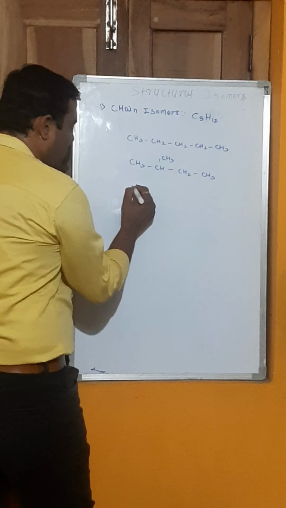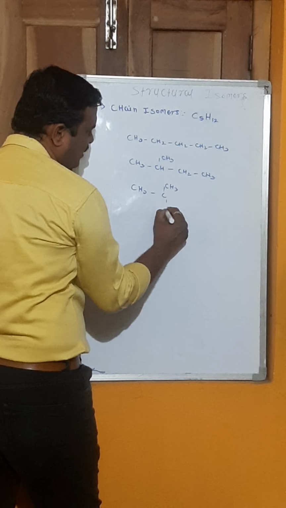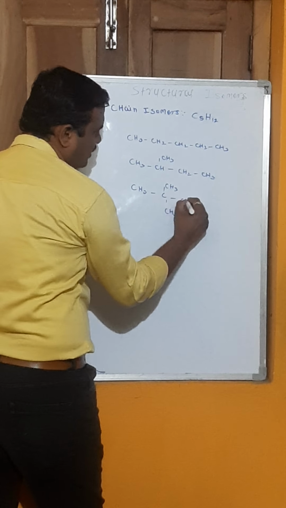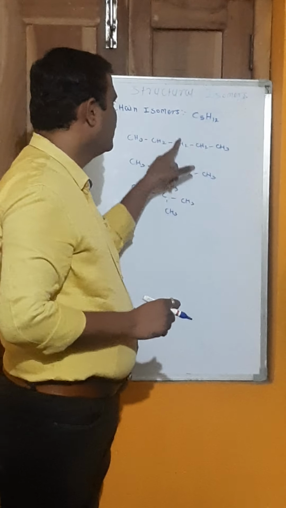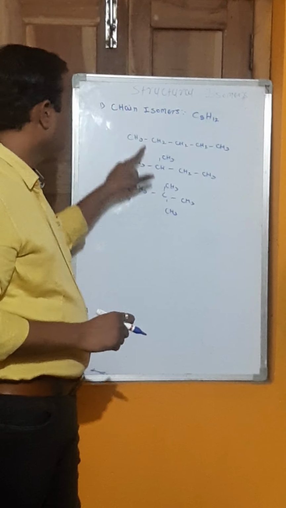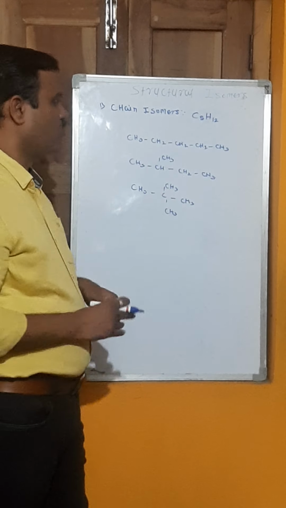And then another form of pentane: CH3, C, CH3, CH3, CH3. See, all these three isomers have the same molecular formula but different carbon chains. That's why they are called chain isomers.